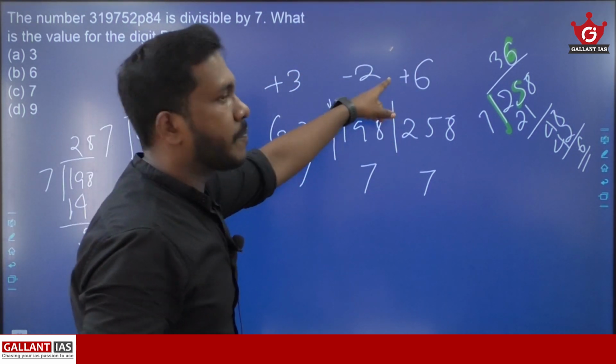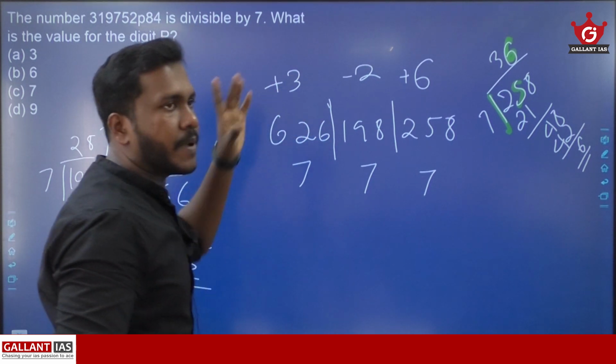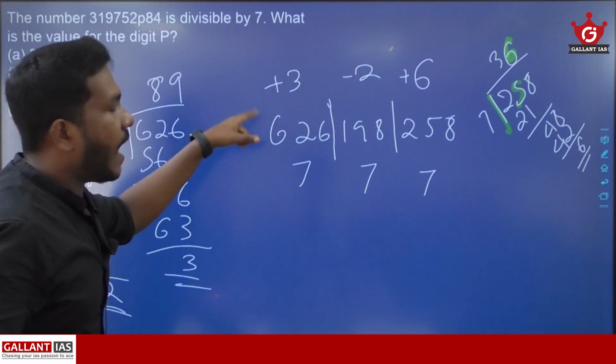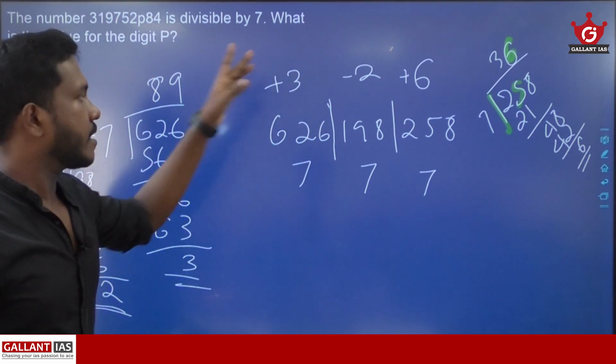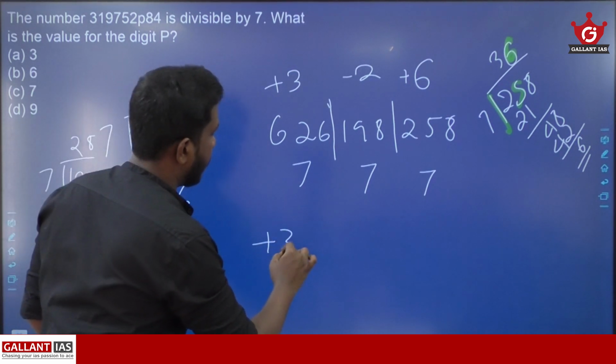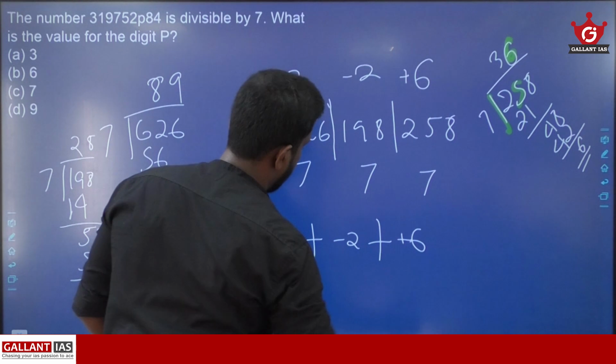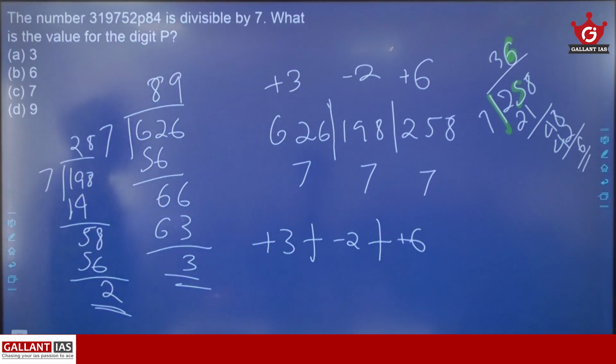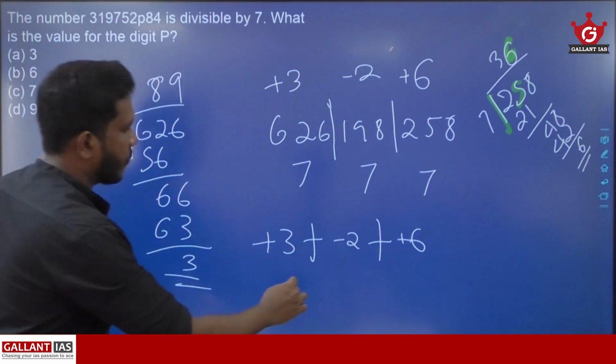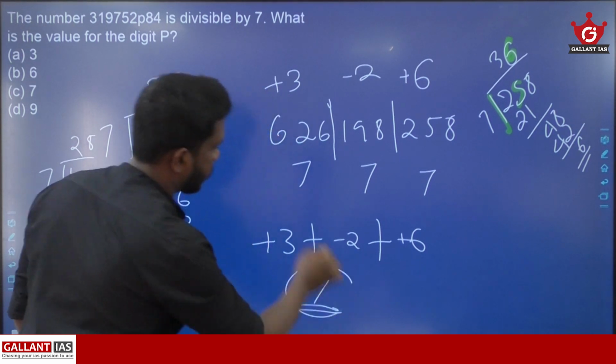So the remainders become plus 6, minus 2 and plus 3. Now add the remainders. That means plus 3 minus 2 plus 6. So 6 plus 3 is 9, and 9 minus 2 you will get as 7. The resultant value is 7.